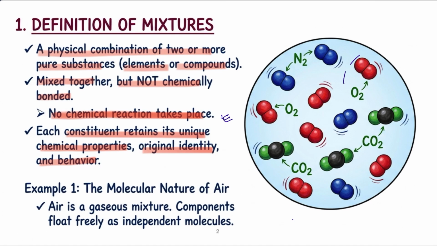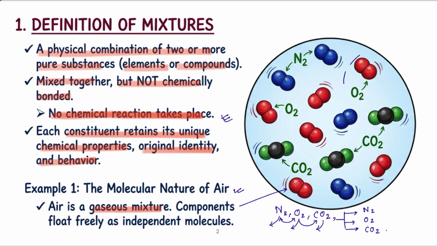So what is the meaning of this definition? For example, we can take the example of air. We know that air is a gaseous mixture. What are the gases present in the air? These are the gases present in the air: nitrogen, oxygen and carbon dioxide. There is no chemical reaction and no chemical bond formed between nitrogen and oxygen, and no chemical reaction occurs between oxygen and carbon dioxide. So the individual components of this mixture retain their properties. We can separate the components of this mixture by physical methods, right? We can separate the nitrogen, the oxygen, and the carbon dioxide gas. This is the meaning of the definition of a mixture.